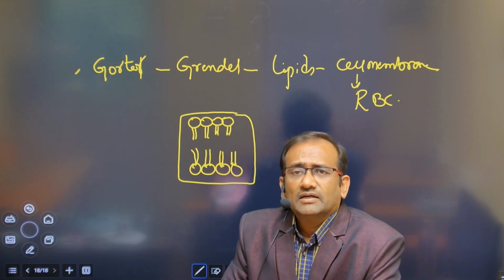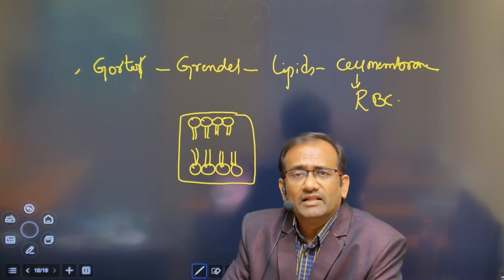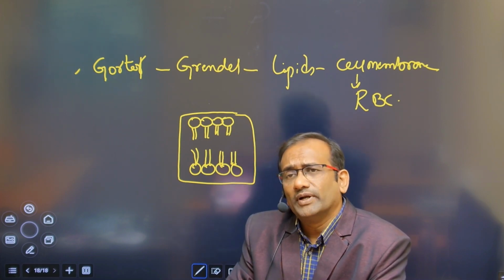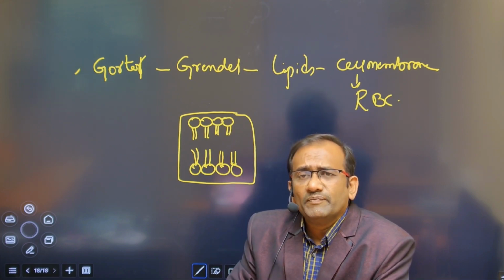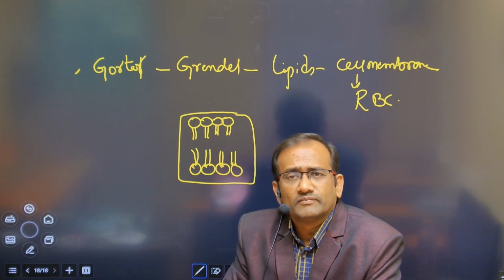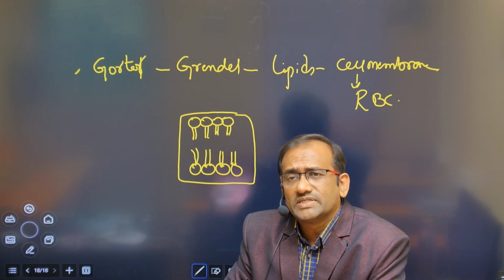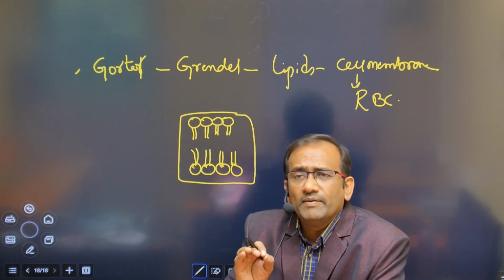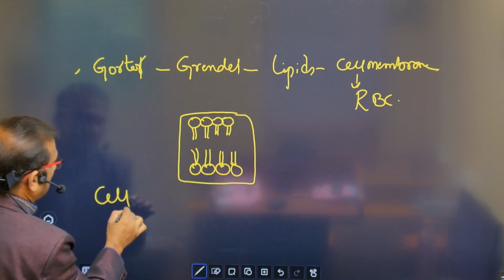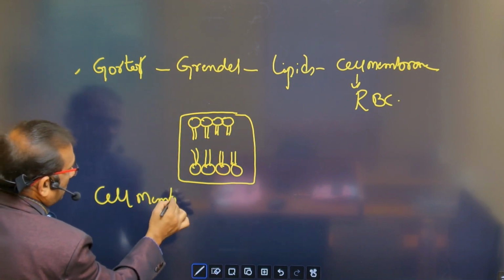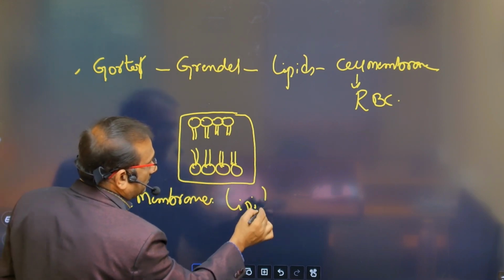After Overton's information, Gorter and Grendel extracted the lipid components from the RBC cell membrane, and they observed these lipids are in a double layer form, and they proposed a model of the cell membrane called the lipid bilayer membrane structure. So the cell membrane is in the form of a lipid bilayer.